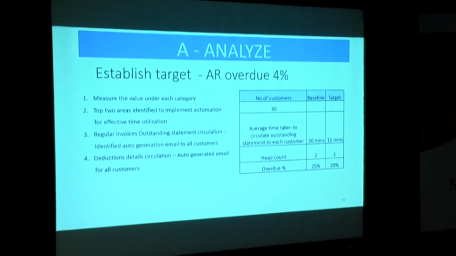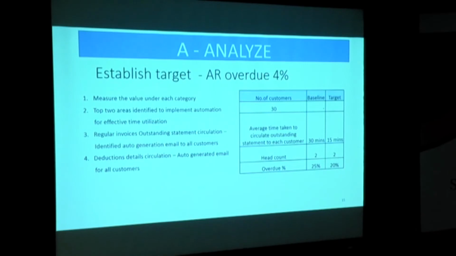We two people handle the end-to-end receivable process. The overdue percentage so far is 25%. We first analyzed fixing a time to reduce from 30 minutes to 15 minutes with the same head count of 2, and we fixed our internal target as 20%. At least by reducing to 15 minutes, we can achieve 20% of AR.